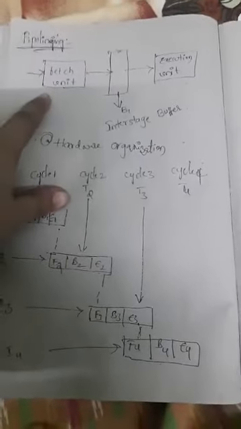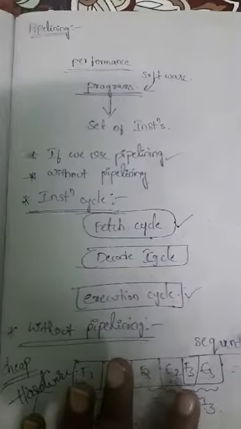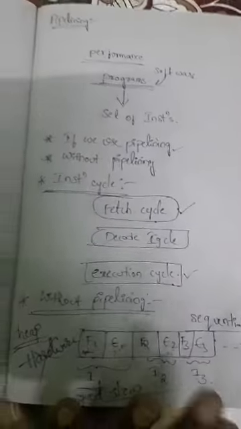Here, after executing the first instruction, it goes to the next step, but in pipelining, during the execution of the first instruction the next instruction is fetched. That means a little time is saved here, and in sequential execution there is no saving of time. If time is saved, speed is increased and performance will be increased. That is the concept behind pipelining. It is a very important concept for long answers, so remember that.